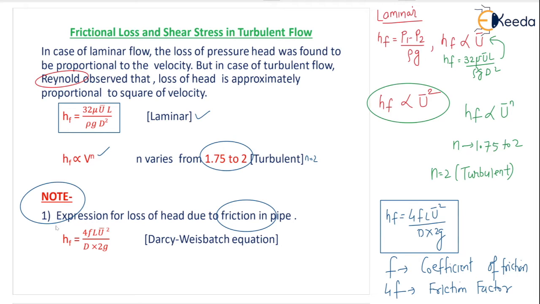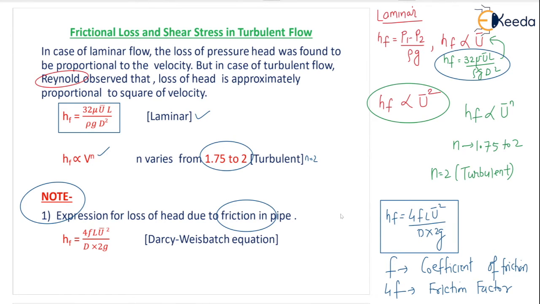Major loss is due to friction. If the loss is due to friction, it is better to use the friction factor formula given by the Darcy-Weisbach equation, 4FLV square by D into 2G. And the other equation, 32 mu u bar L by rho g d square, is the Hagen-Poiseuille equation we have seen in laminar flow, correct?